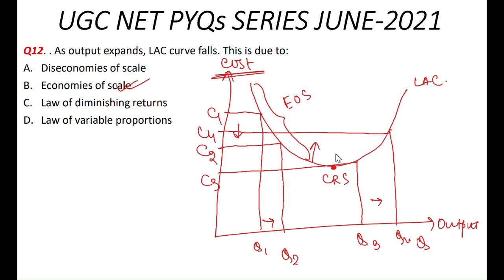So ये अच्छी बात नहीं है, and this is not good for the economy. So this is due to diseconomies of scale, and this point exhibits constant returns to scale. Hence the long run average cost curve का तीन phase है: economies of scale, constant returns to scale, and diseconomies of scale. And as output expands, the LAC curve falls. This is due to economies of scale. So hence option B is the correct answer.